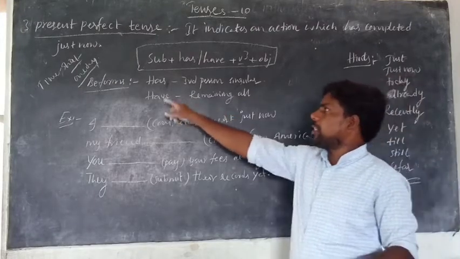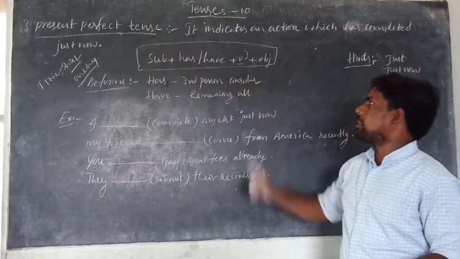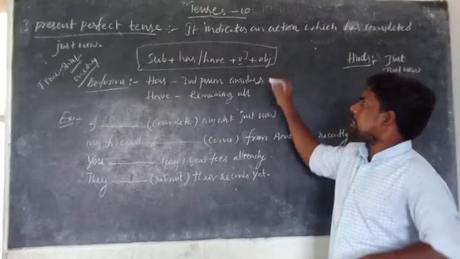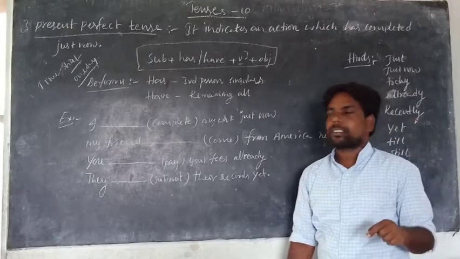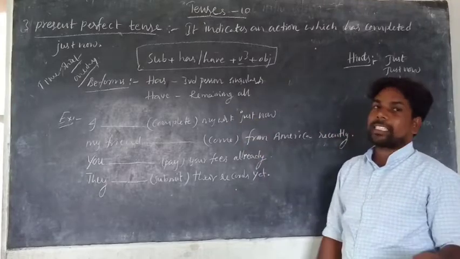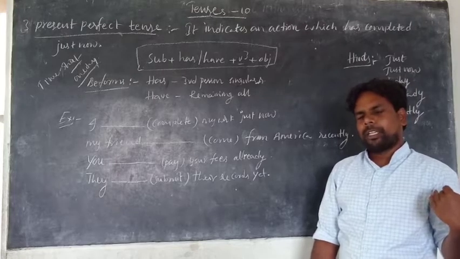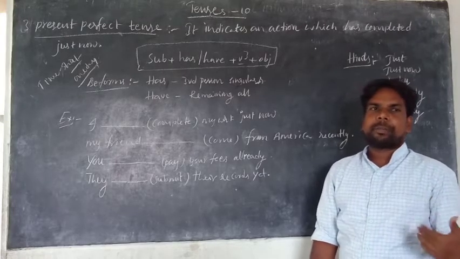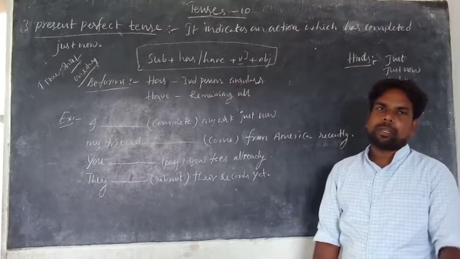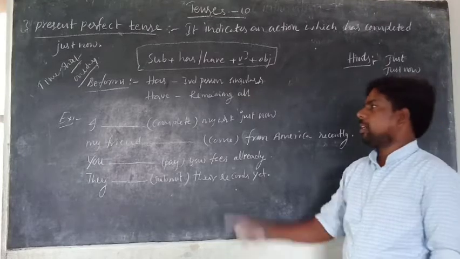Verb forms usage: has is used for third person singulars. Have is used for all the remaining, except third person singulars. You can use have for first person singular and plural, second person singular and plural, and third person plural. Is it clear?